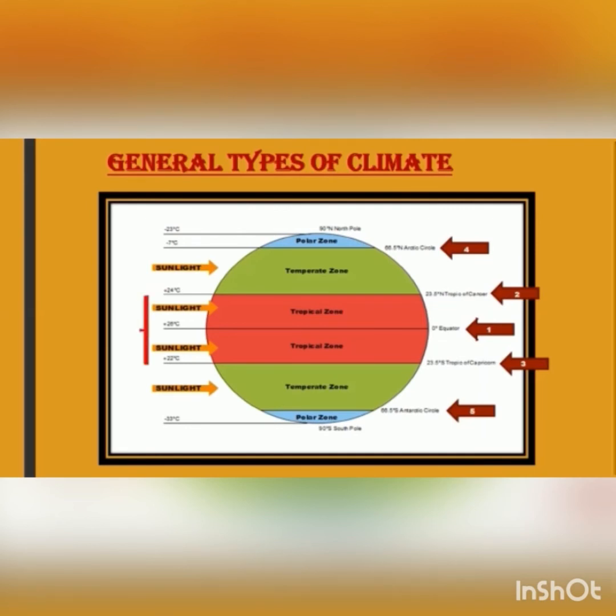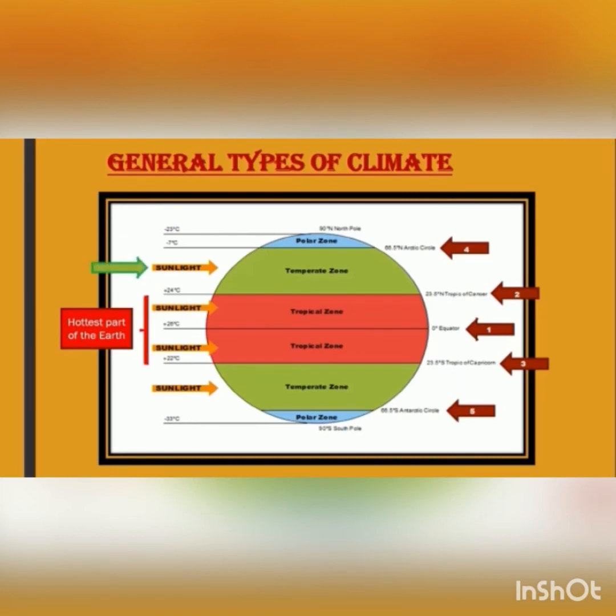The region between the 2 tropics, that is, Tropic of Cancer and Tropic of Capricorn, is the tropical zone or torrid zone. This is the hottest part of the Earth. The sun's heat falls directly on this zone.